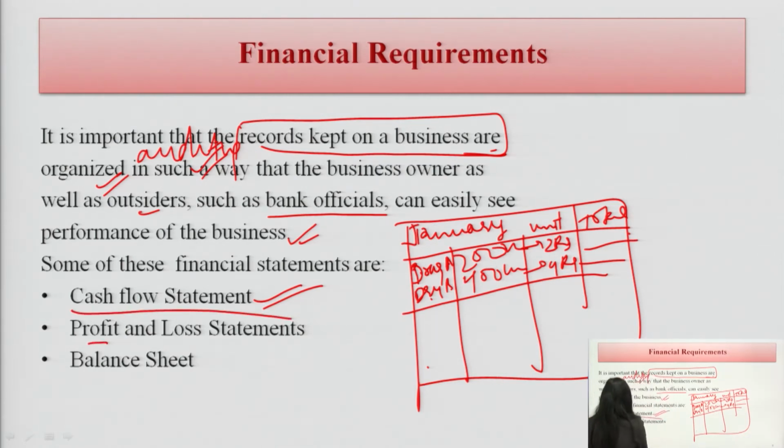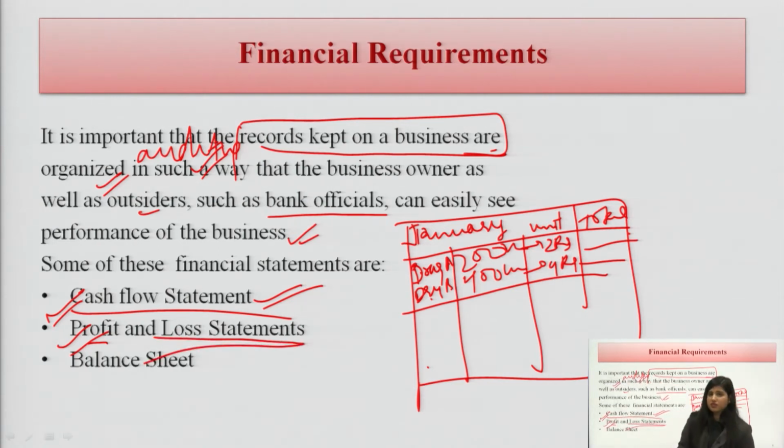Another statement could be the profit and loss statement: how much profit we have seen, how much loss we have seen. Loss could be due to many reasons, like sometimes the product degrades, sometimes the product is past expiry, sometimes the product is lost to theft or pilferage.